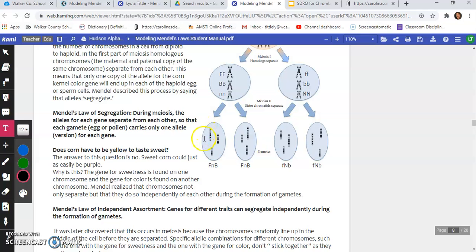Or just because you have the dominant trait for no freckles doesn't mean that you would have a short-shaped nose. So all of the different genes for traits separate or segregate independently of each other.